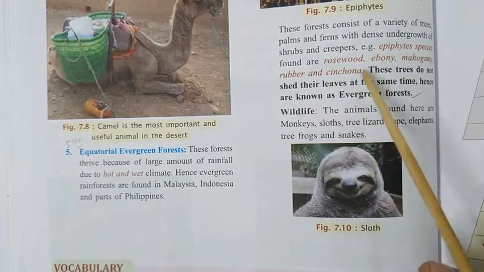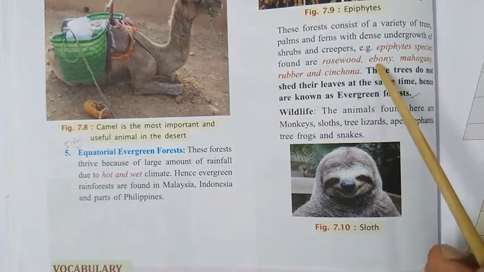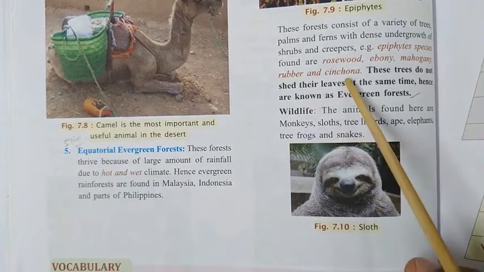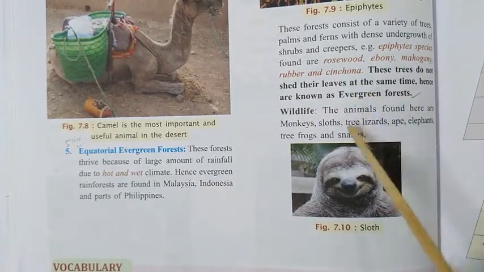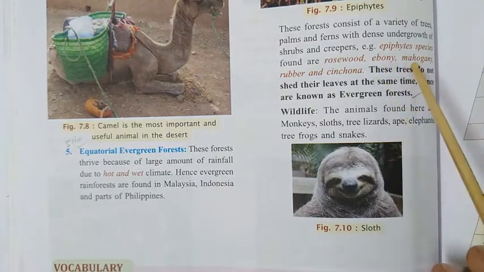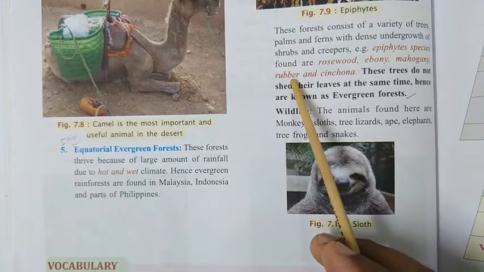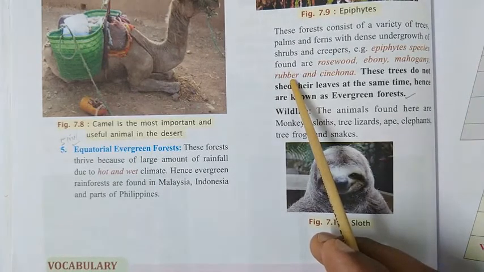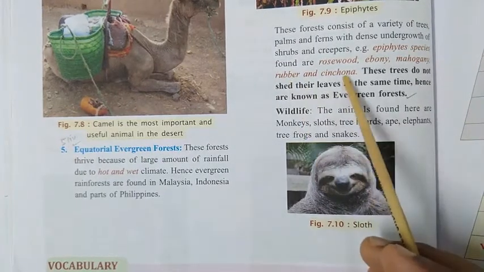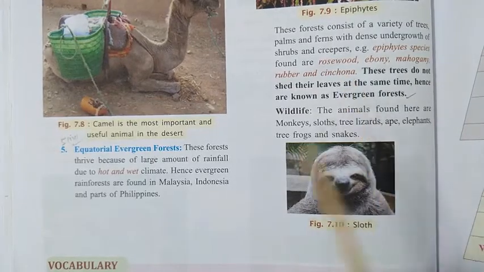Now important trees found here, which are in great demand, are rosewood, ebony, mahogany, rubber tree, and cinchona. Rosewood, ebony and mahogany are known for their wood. The wood is very expensive and used for manufacturing furniture and many other things, especially furniture. Rubber, all of you must know, is tapped for latex. That latex is used for making rubber. Then the bark of cinchona is used for making medicine for malaria.